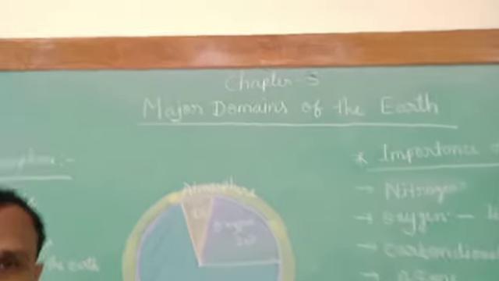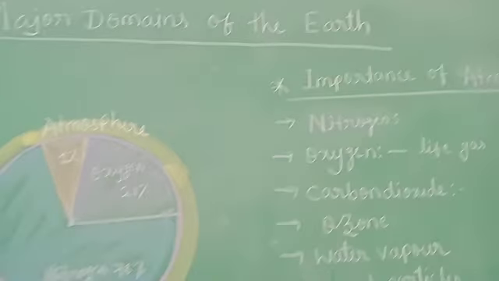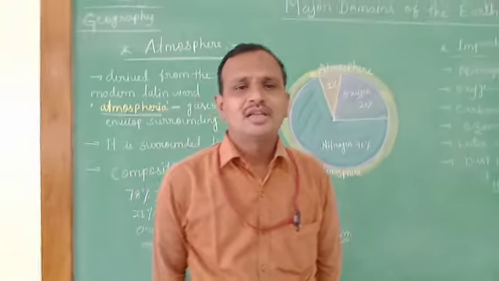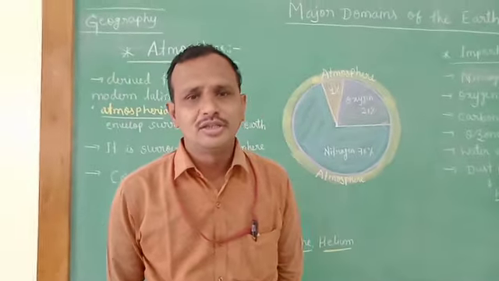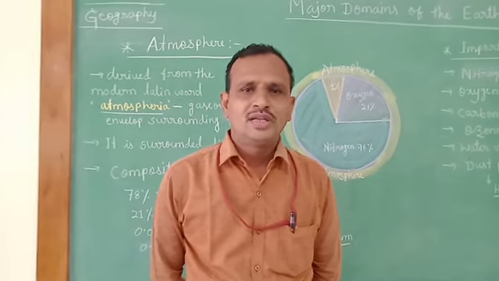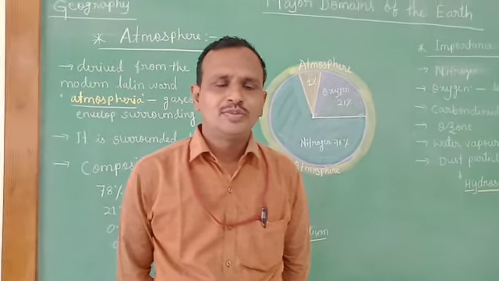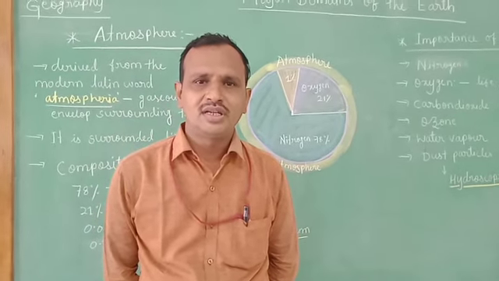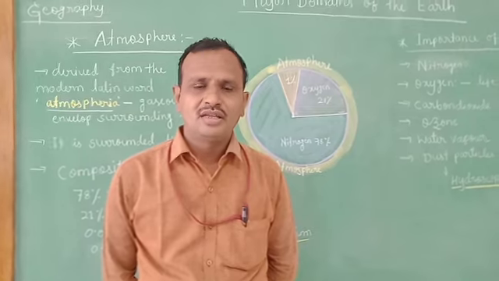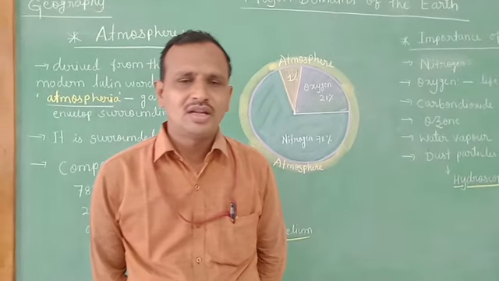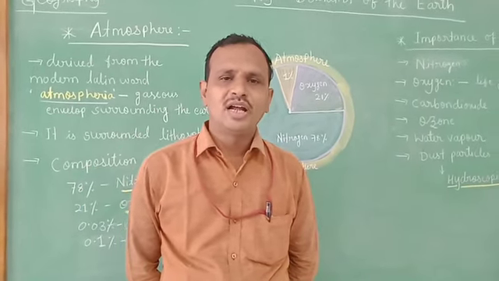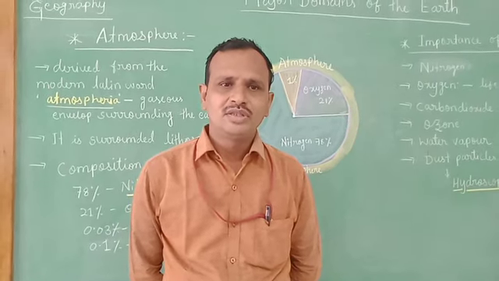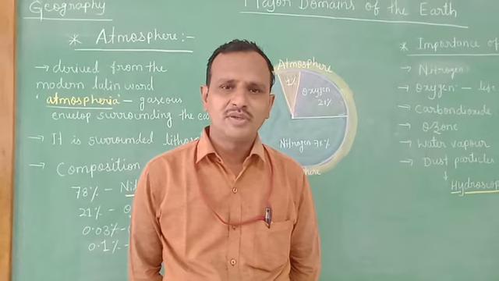Children, let us recall the topics we have learned in this lesson. In our previous classes we have already studied the lithosphere and the hydrosphere. In the lithosphere we studied the continents. There are 7 continents on the earth. In the hydrosphere we studied the 5 oceans in detail. So these are the topics we have discussed in our previous classes.